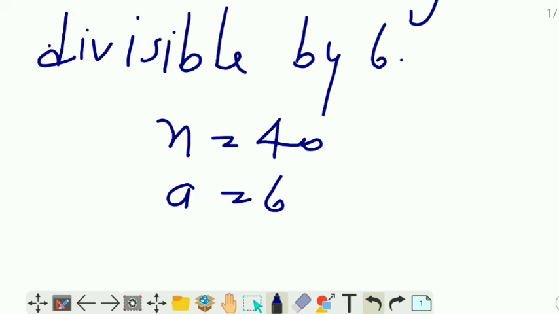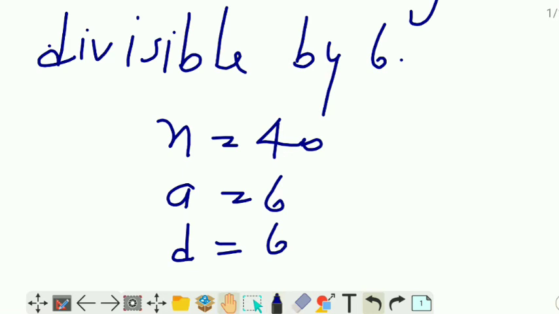So it will be 6, and d is also 6, because if any number is divisible by 6, then everywhere the common difference will be 6.